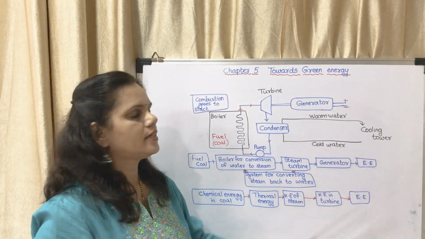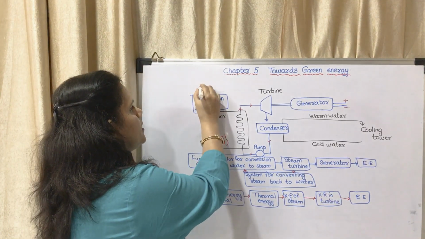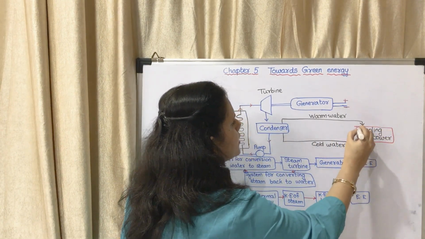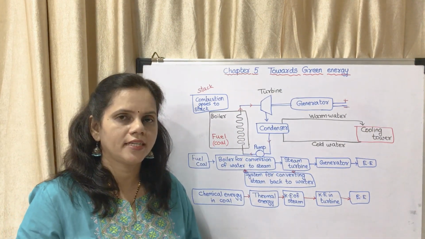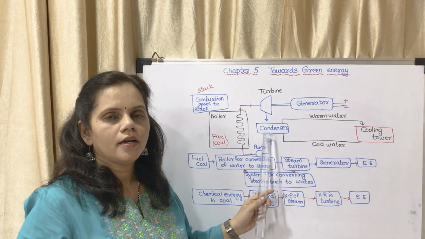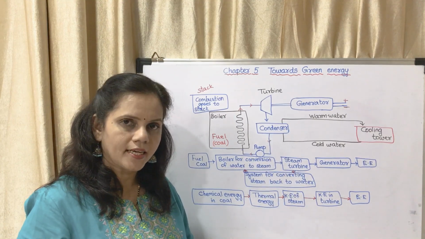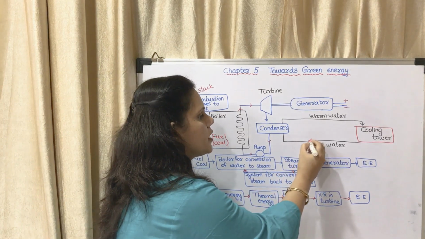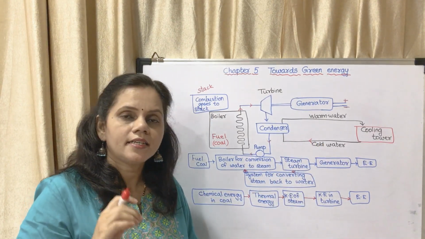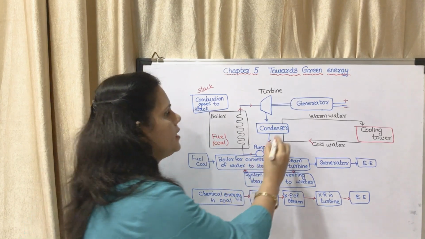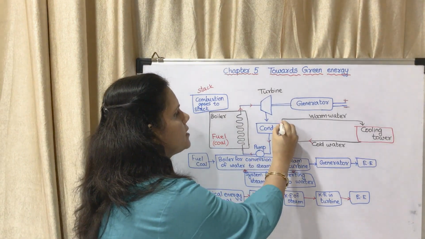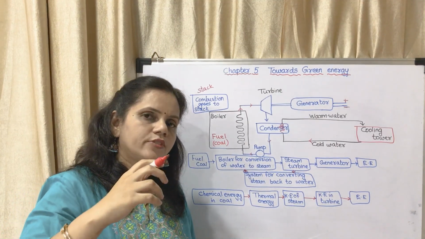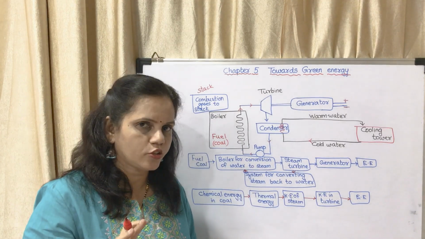Now there is a cooling tower. There are two towers. One is a stack and the other is the cooling tower. What is the purpose of the cooling tower? It is to help in condensation of steam to water. From the cooling tower, the cold water comes towards the condenser. It does not fall into the condenser. Again, these are also pipelines. Understood? It is a pipeline. The water is flowing through the pipes. It is not falling into the condenser.